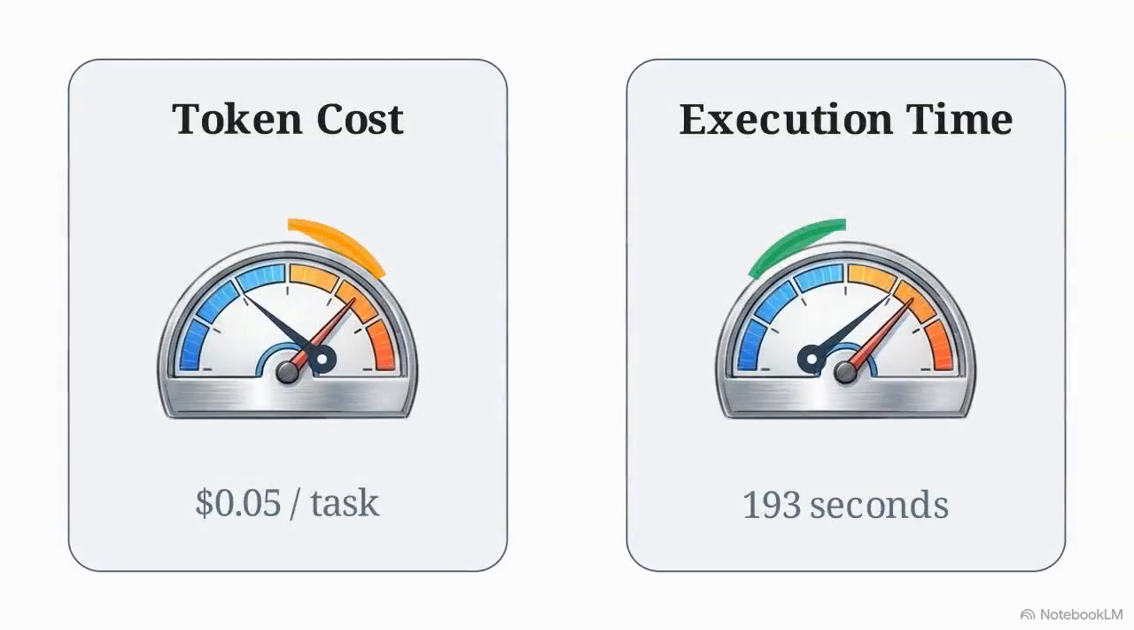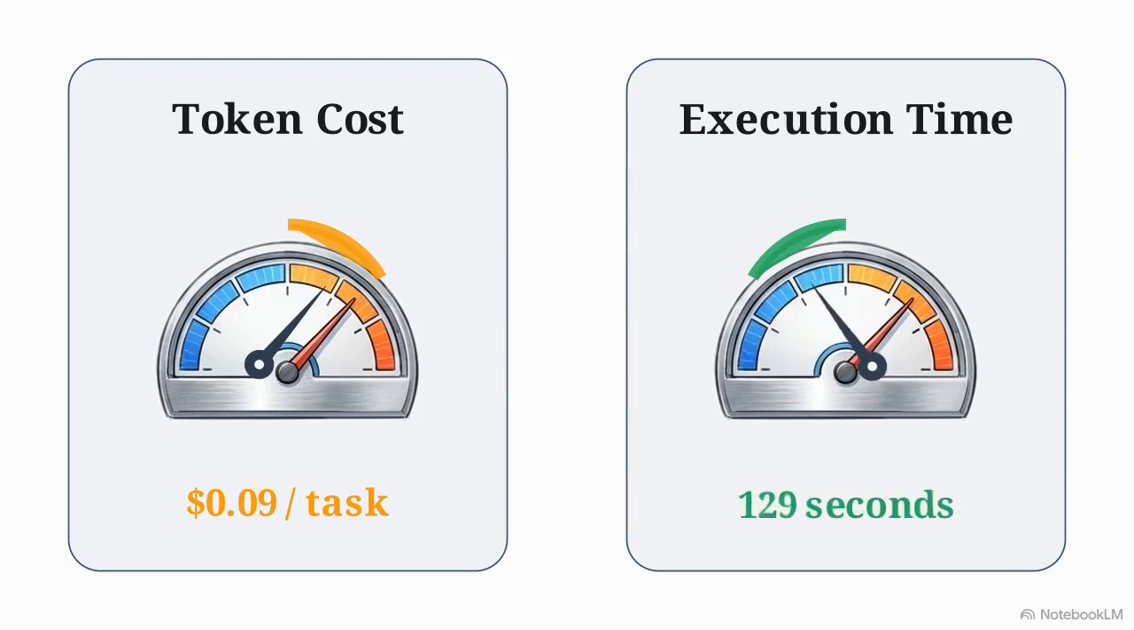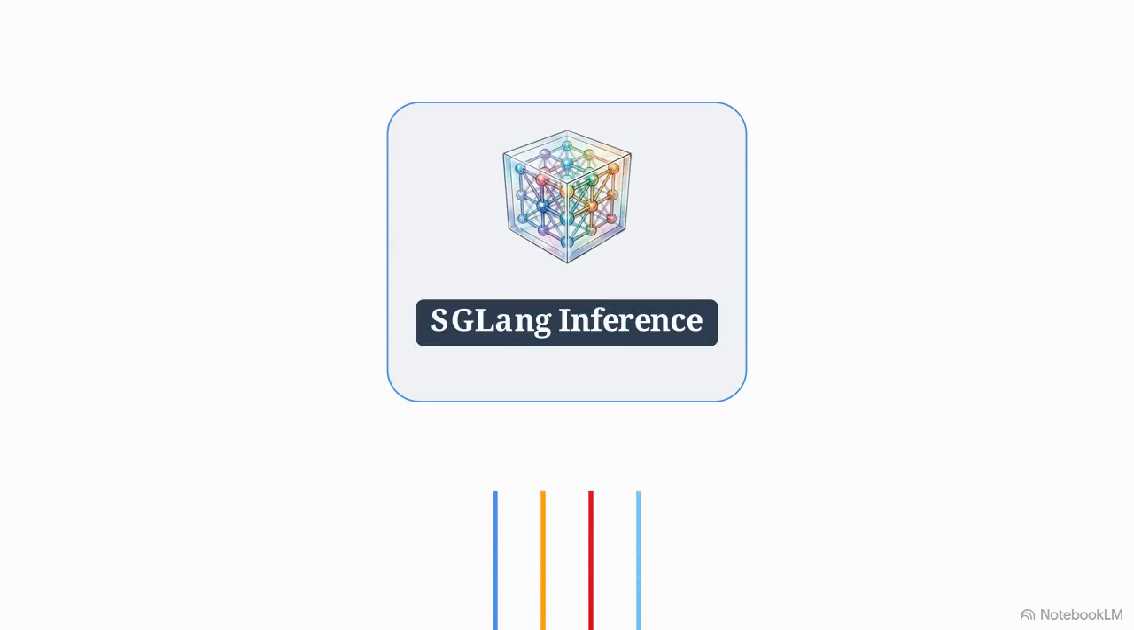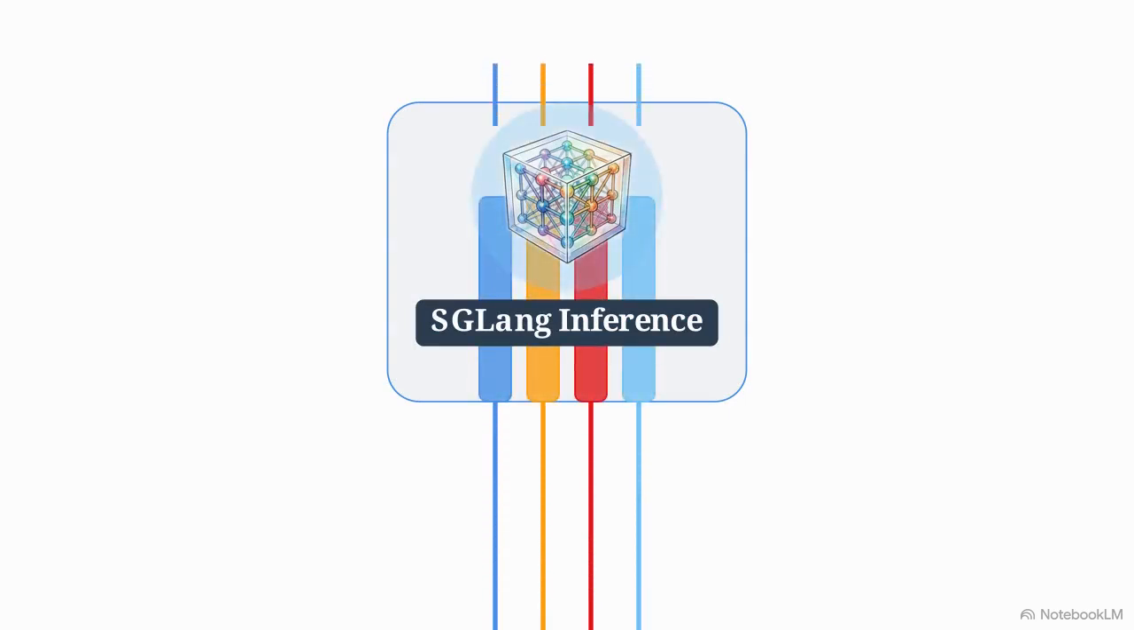Moving to the economic realities, total token costs do rise slightly due to increased tool usage, but wall clock execution time drops. The baseline architecture executes in 129 seconds. If asynchrony is artificially disabled, that same task balloons to 193 seconds. Modern inference frameworks like SGLang support this concurrent multithreading natively, executing the parallel calls without adding inference overhead.